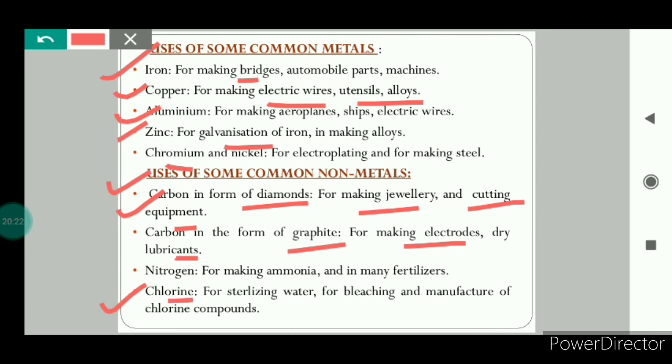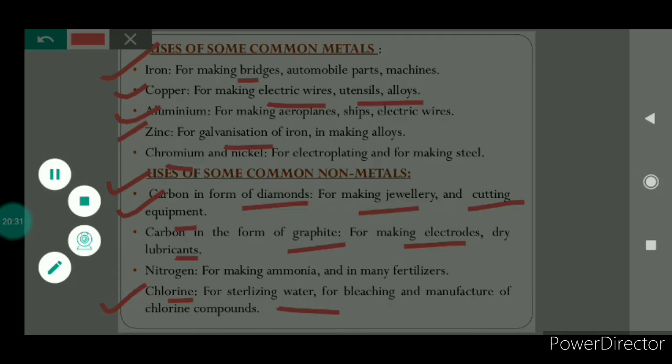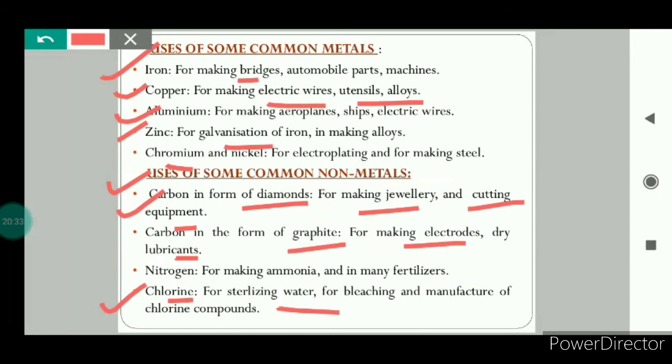Next is chlorine. Chlorine is used for sterilizing water. It is also used for bleaching and manufacturing of chlorine compounds. If we talk about iodine, iodine is used for making tincture of iodine, which is used as an antiseptic. It is a purple colour solution. Iodine is also used in iodized common salt.